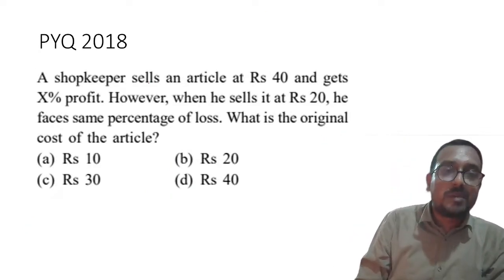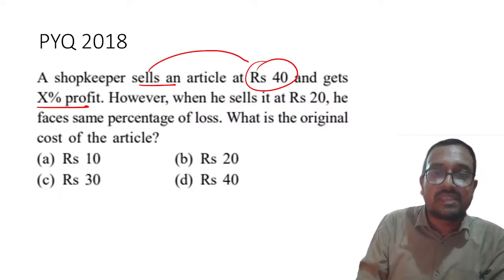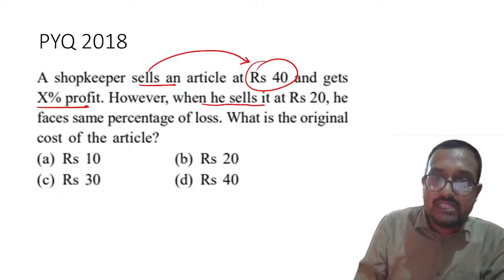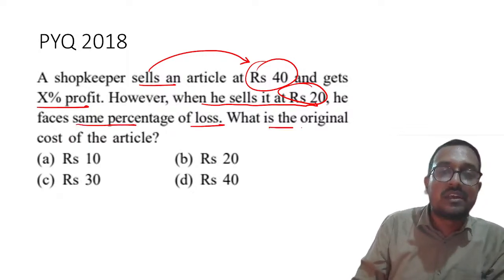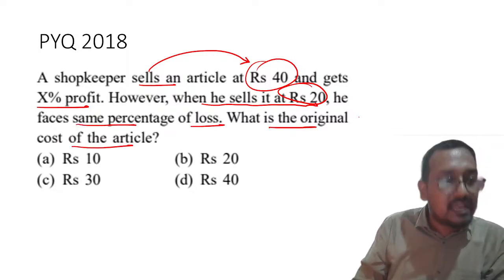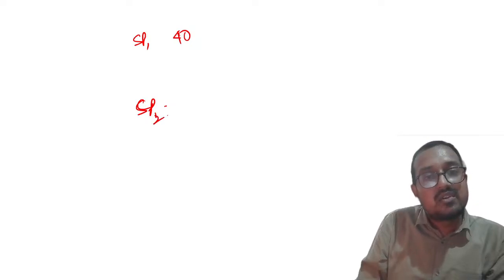Okay. Now a shopkeeper sells an article at rupees 40 and gets X% profit. He is selling something at rupees 40. However, when he sells it at rupees 20, he gets the same percentage of loss. What is the original cost of the article? So please remember, 40 rupees is SP1, right? And then SP2 is rupees 20, right?